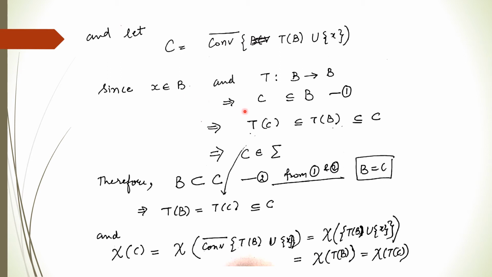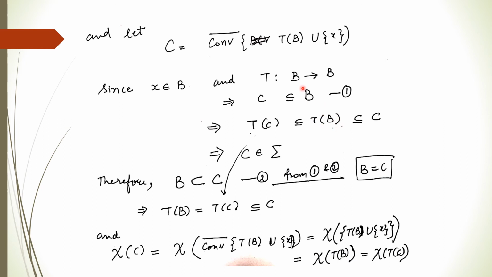Now since X belongs to B, this implies that C is a subset of B, because T is a mapping going from B to B. This X is a member of B, and this is the union of these two, and TB is clearly a subset of B because T is a mapping from B to B. So this range set is a subset of B. Both these are subsets of B, so C will be a subset of B. Whenever C is a subset of B, TC will be a subset of TB.